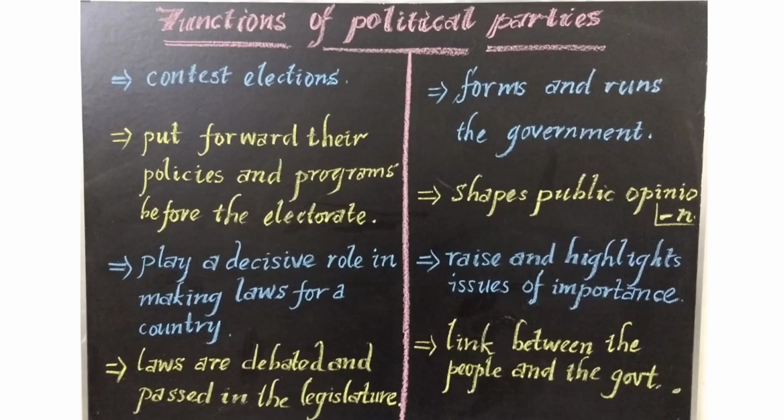And the third function is to play a decisive role in making laws for the country. Decisive means important. Their role is very important. That is, without the political parties, the government cannot make any laws for the country. So the political parties play a decisive role in making laws for the country.